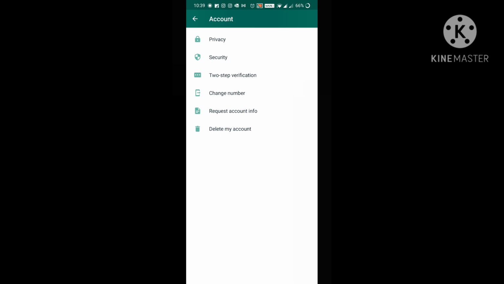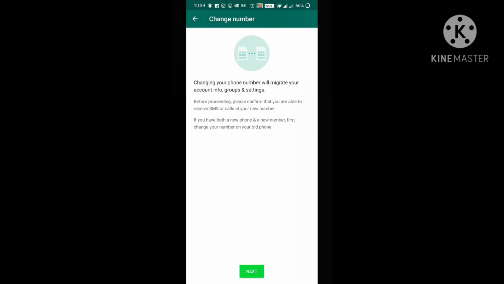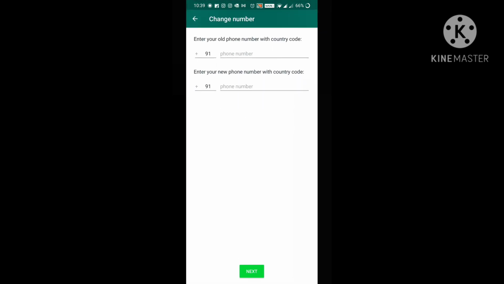Okay, if I choose this one, go to the next. Here you need to provide the old number with the country code and the new number with the country code. After providing these two numbers, the information in the old number will be transferred to the new number. This is how you can use this option and change your WhatsApp number.